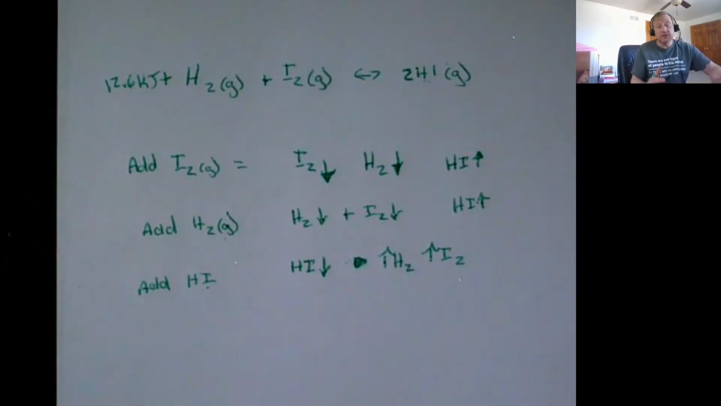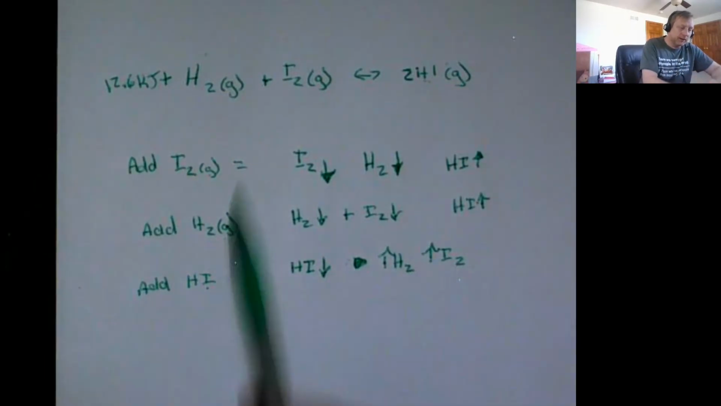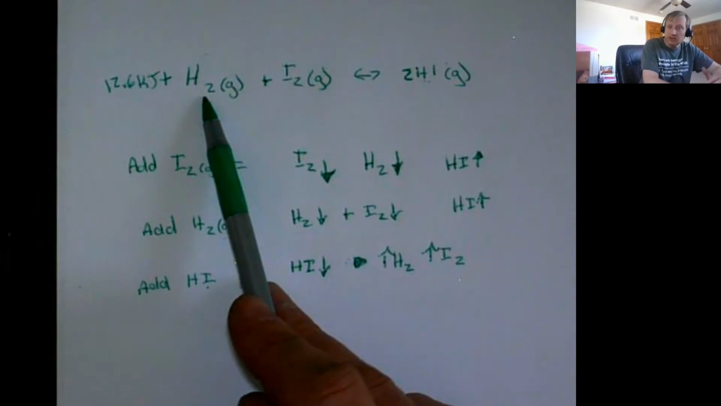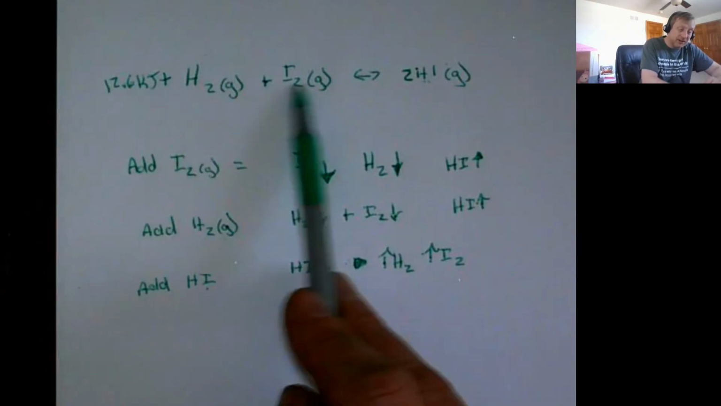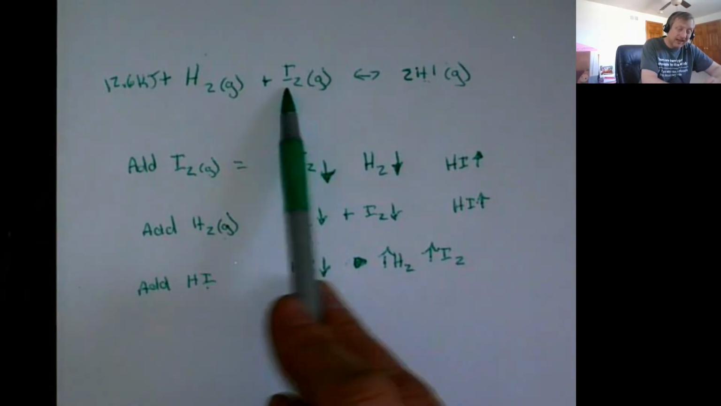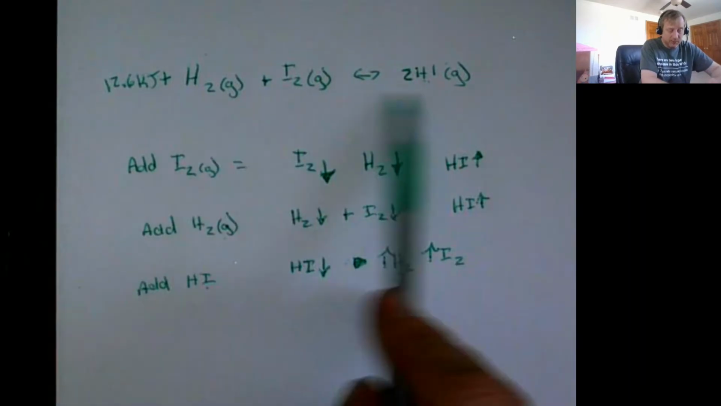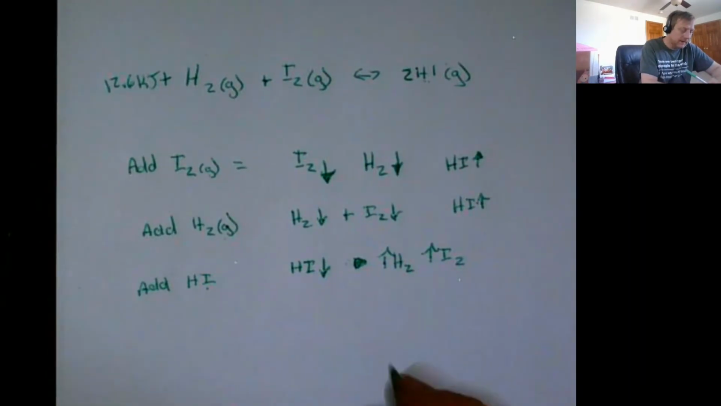We might use this because, let's say, for example, iodine's pretty expensive and hydrogen gas is pretty cheap. Then we might want to add more hydrogen gas, which is cheap, to make sure we use up all of this iodine, or almost all of it, pushing that towards the hydrogen iodide.